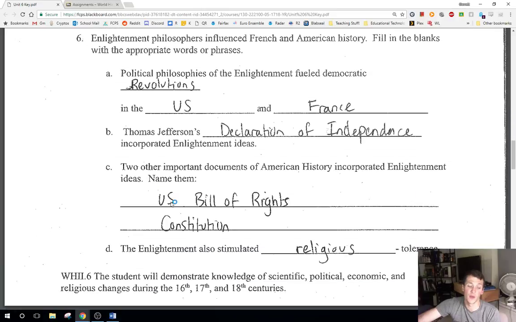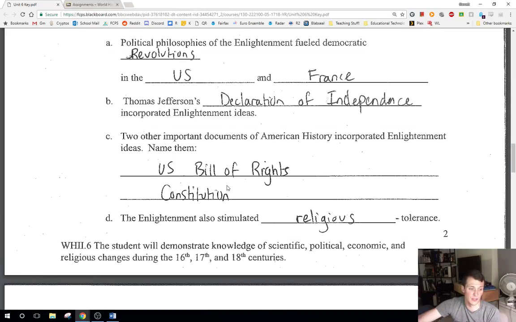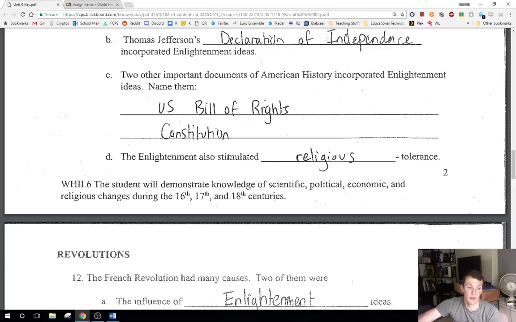Okay, so Thomas Jefferson used John Locke's Enlightenment ideas for sure in the Declaration of Independence, the U.S. Bill of Rights, separation of those type of things are important as well. So I kind of already went over that, so I'm going to skip that. Enlightenment also stimulates religious tolerance, right? We talked about Voltaire there.